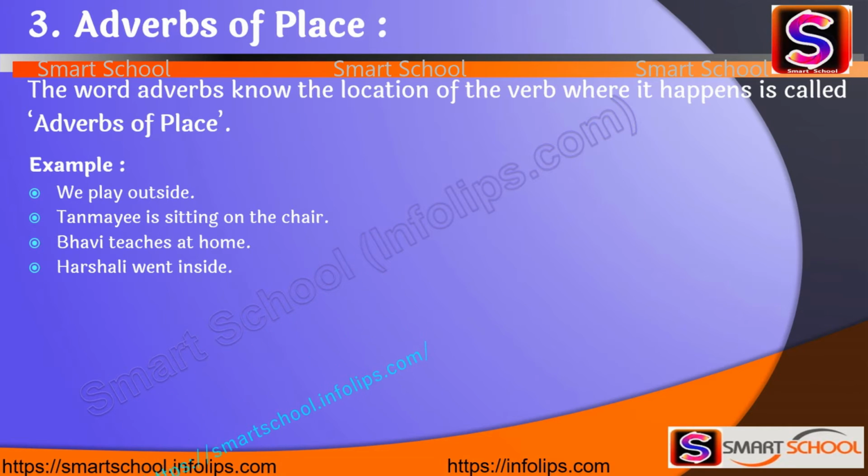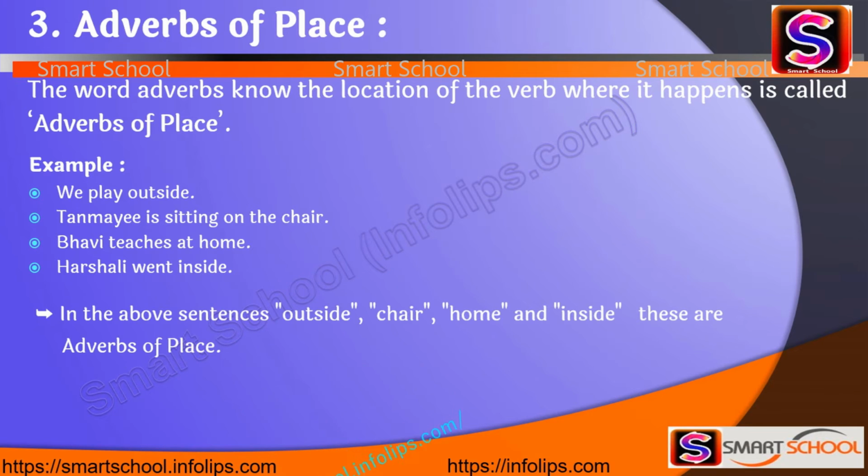The first one is we play outside. Tanmay is sitting on the chair. Bhavi teaches at home. And Harshali went inside. So in these sentences, outside, chair, home, inside are the adverbs of place because they describe where that action happened.